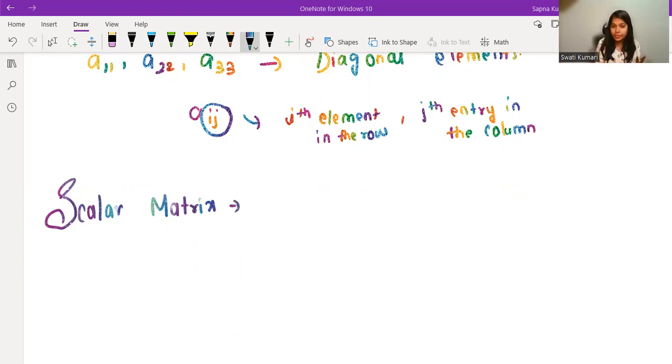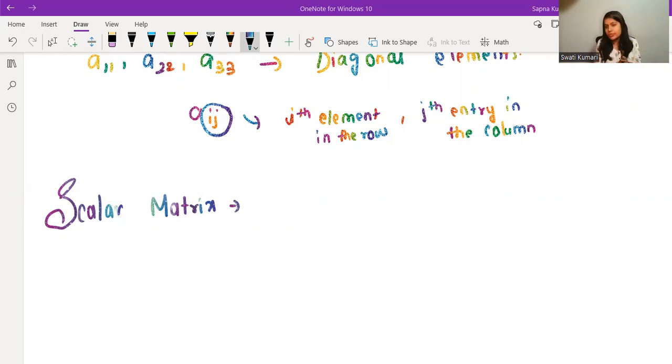A square matrix. Again, I am saying scalar matrix as a square matrix because all the scalar matrices are square matrices. Okay, so we can also call it like this. A square matrix A equals [aij] is called a scalar matrix if all the non-diagonal elements are 0 and all the diagonal entries are same. That is the meaning of a scalar matrix.